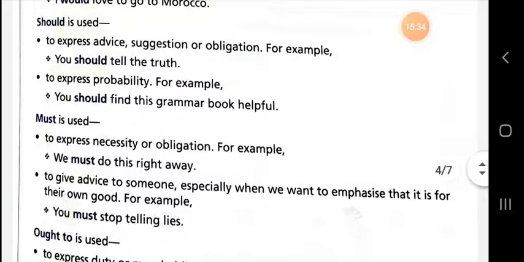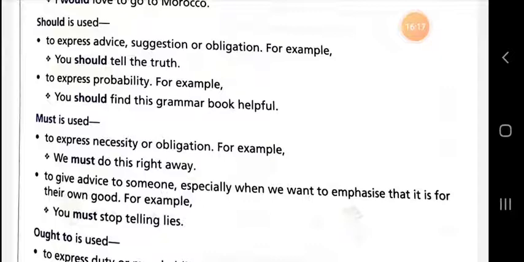And now the most important modal auxiliary verb, must. I am going to talk about it. Students, must is used to express necessity or obligation. For example, we must do this right away. Must is used to give advice to someone, especially when we want to emphasize that it is for their own good. You must stop telling lies. With the help of these examples, you can understand the use of these modal auxiliary verbs easily.